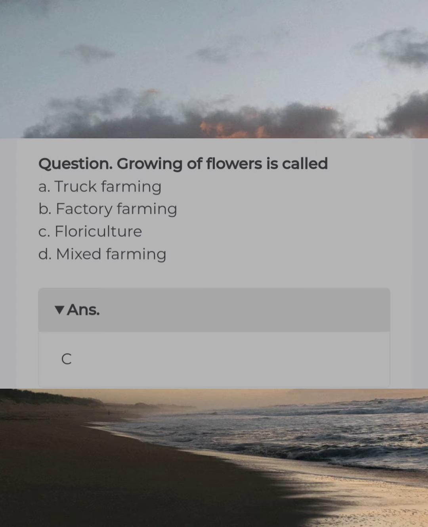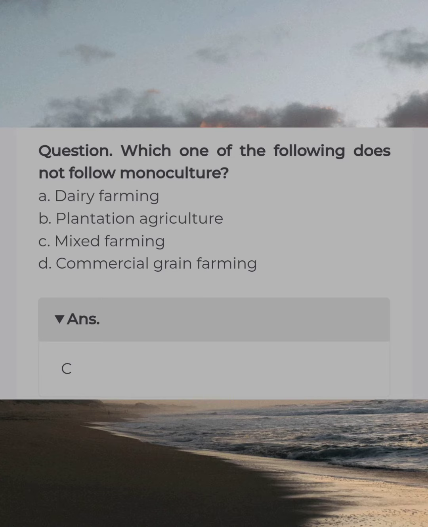Growing of flowers is called. Answer C. Floriculture. Which one of the following does not follow monoculture? Answer C. Mixed farming.